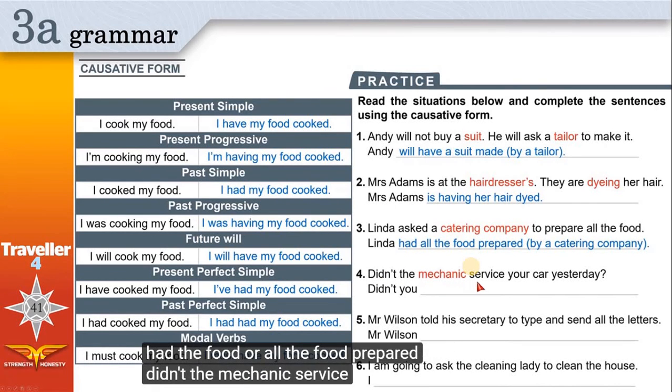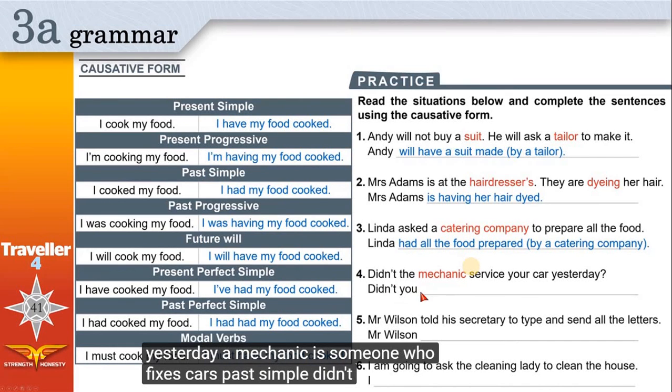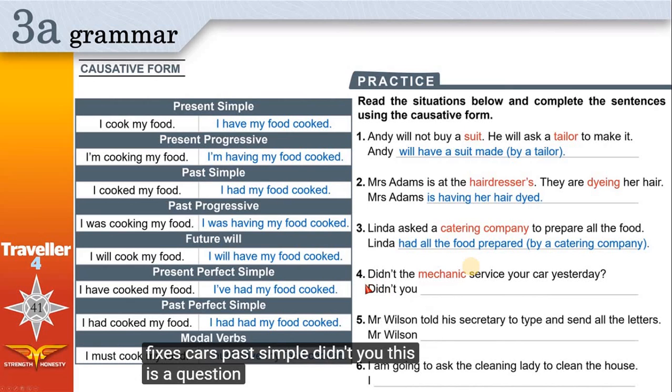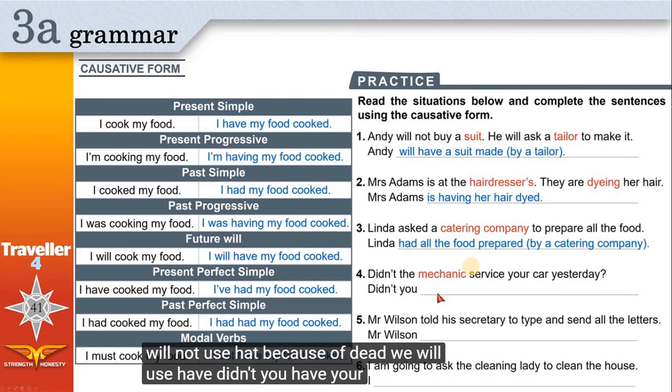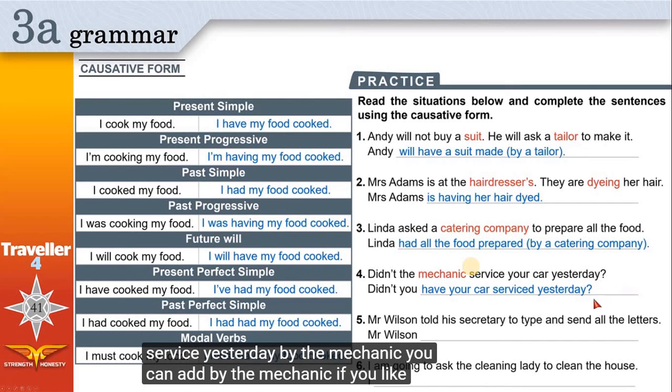4. Didn't the mechanic service your car yesterday? A mechanic is someone who fixes cars. Past simple. Didn't you? This is a question starting with did, so we will not use had because of did, we will use have. Didn't you have your car serviced yesterday by the mechanic? You can add by the mechanic if you like.